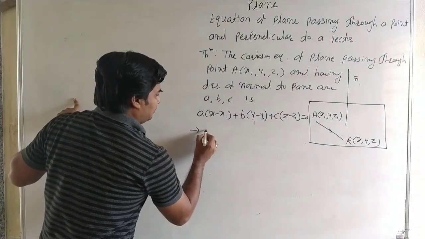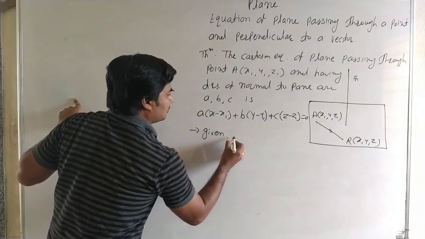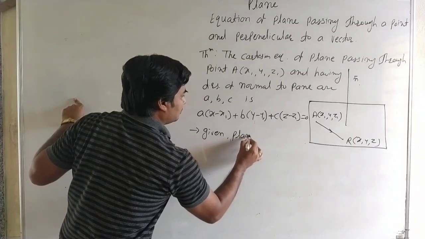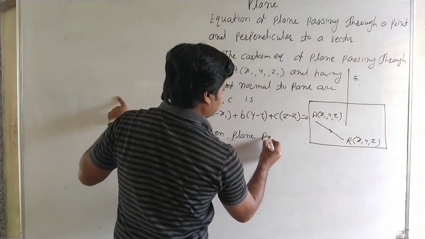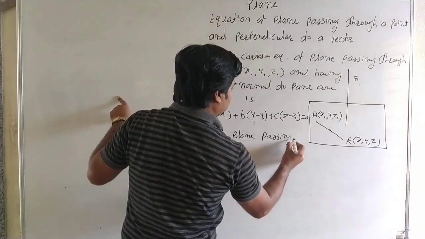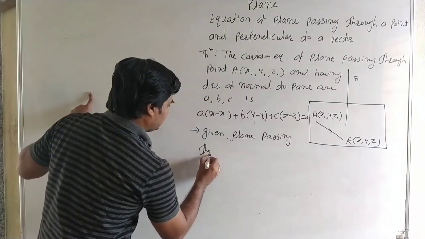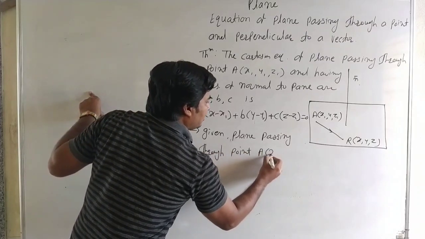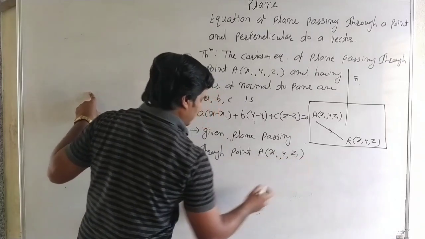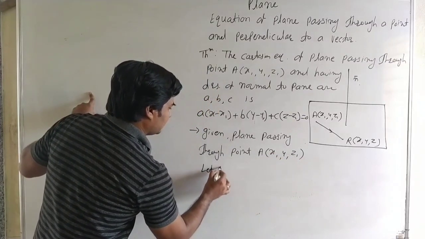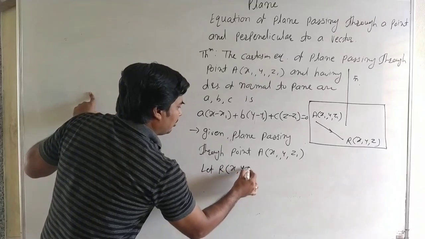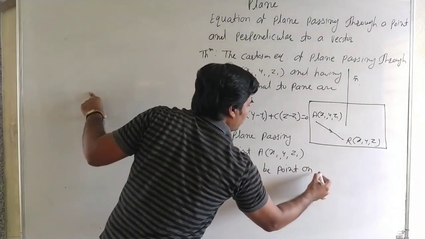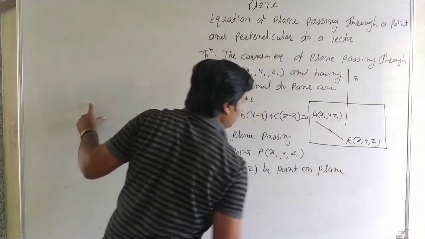It is given a plane passing through point A, it is x1, y1 and z1. Let R, x comma y comma z, be any point on the plane.